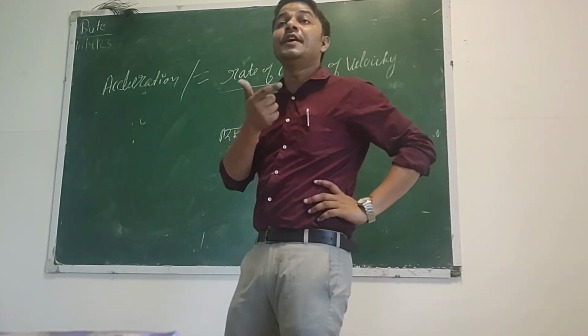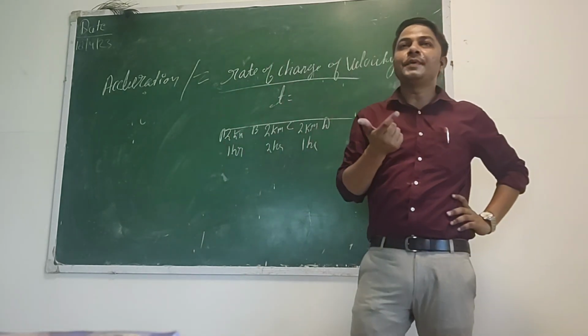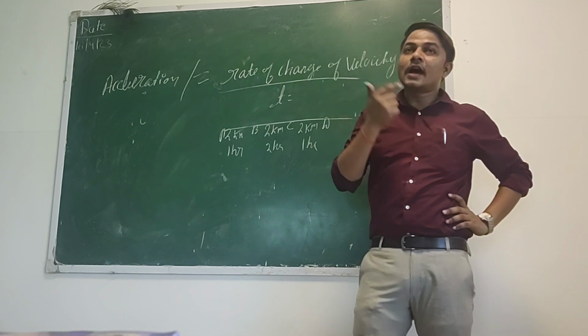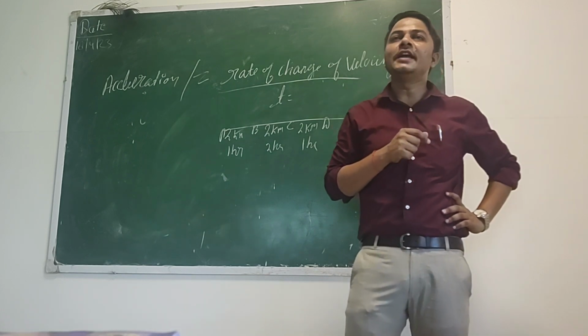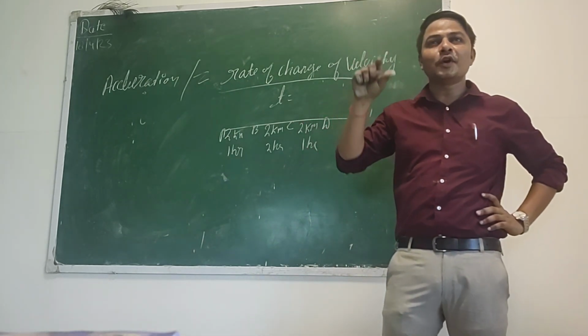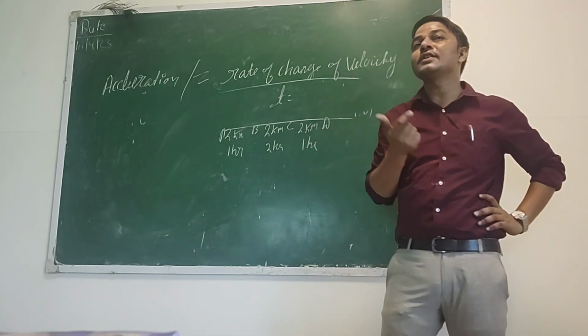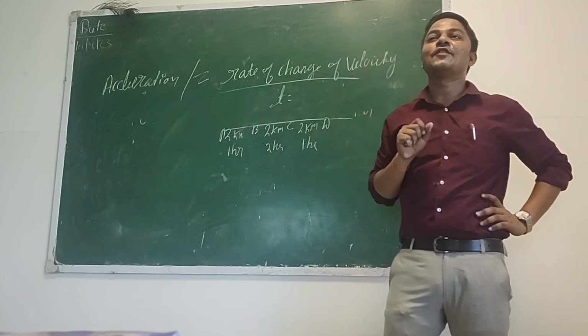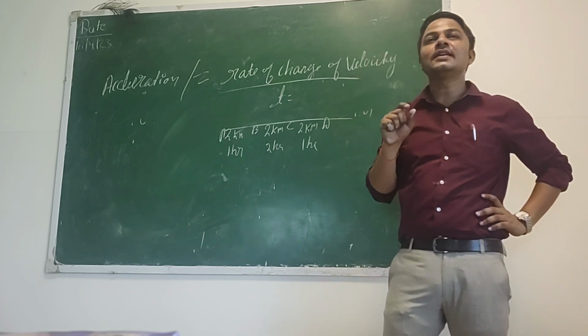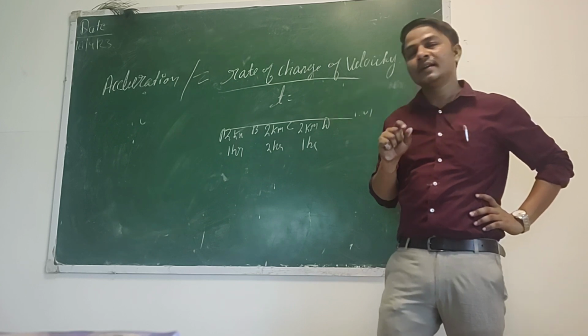Now, there is a term speed. We have discussed the term speed, but there is another term, that is velocity. Speed is equal to distance upon time. But what is velocity? Displacement upon time. Clear?